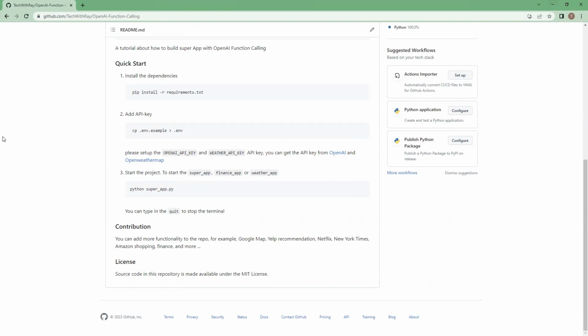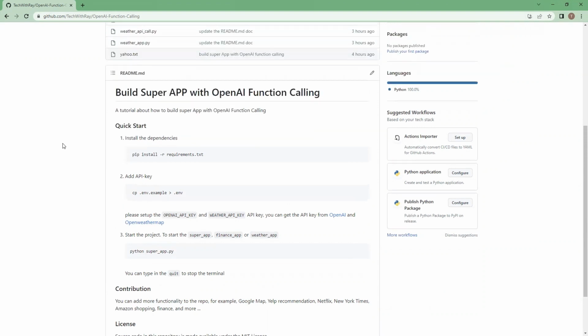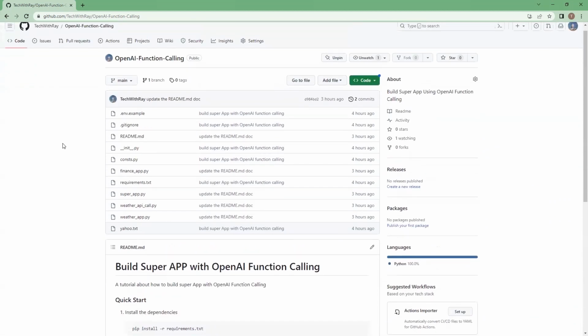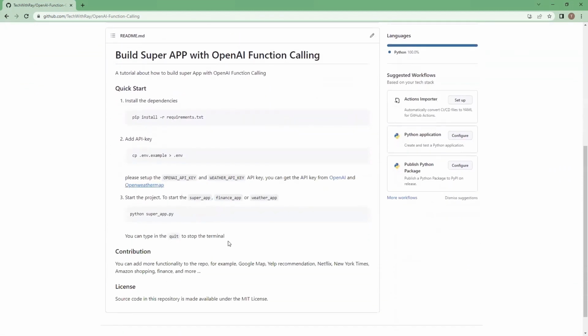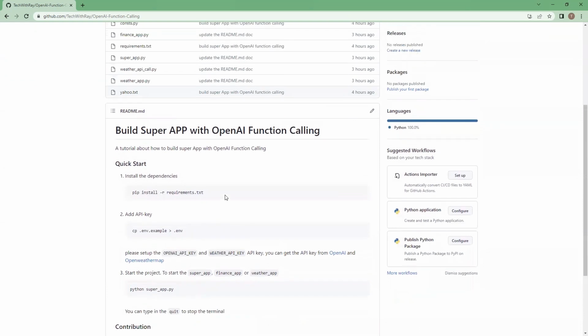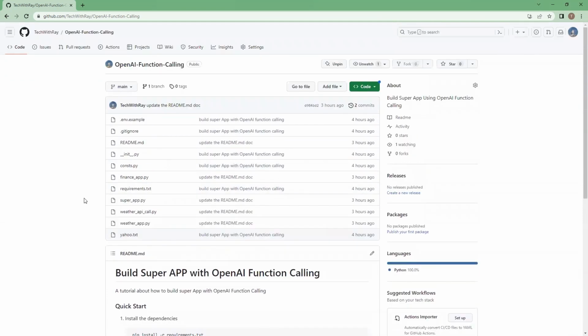I'm looking forward to more ideas, new ideas, or any recommendations from you guys. If you are interested, you can also write some code here to make a PR and contribute to this app. Hopefully, this is very informative if you are interested in building some OpenAI related applications.